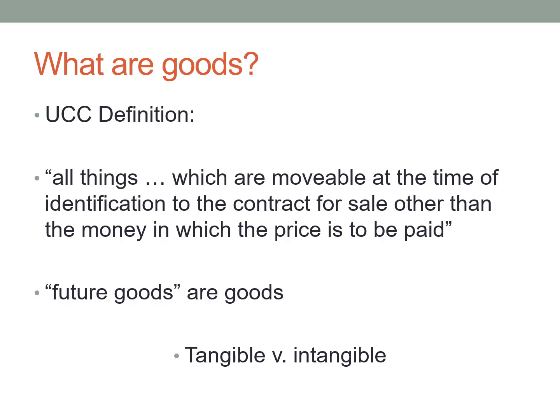Different example. On the advice of a number of friends, Annie visits her local bookstore where she buys a copy of a book. It's the next Harry Potter installment. This is going to be governed by Article 2. It's a sale of goods. This might be kind of obvious. You go into a store, you pick up an item, and you purchase it. You're buying a good. The book qualifies as a good.